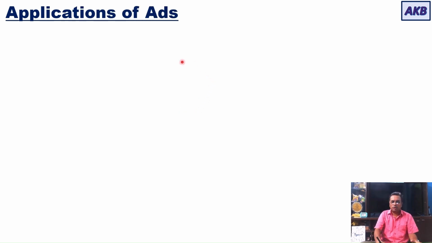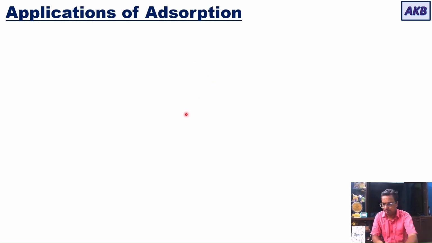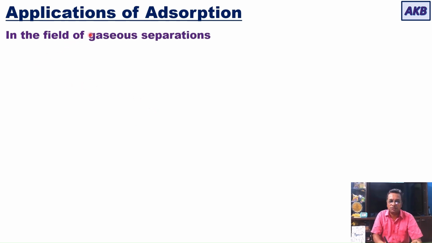Now we will talk about the applications of adsorption. First, we will know about applications in the field of gaseous separations. Adsorption is used to dehumidify air and other gases, that is, to remove water vapor from air and other gases. This is one application in the field of gaseous separation.